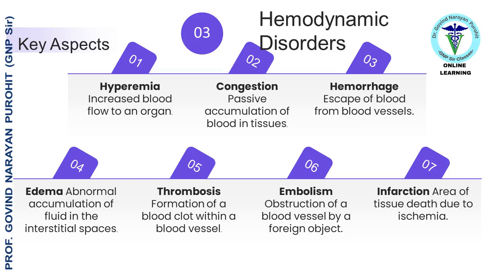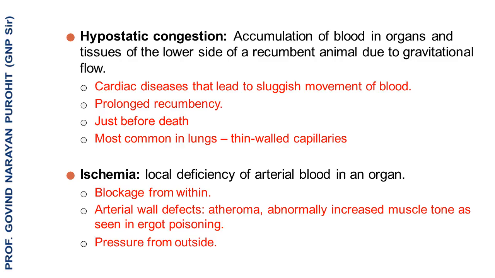Now let us talk about the hemodynamic disorders. Hemodynamic disorders are disorders pertaining to the altered dynamics of blood flow. This include hyperemia, which is increased blood flow to an organ, congestion, which is passive accumulation of blood in tissues, and hemorrhage, which is escape of blood from the blood vessels. This also includes edema, which is abnormal accumulation of fluid in the interstitial spaces. Other hemodynamic disorders include thrombosis, which is formation of a blood clot within a blood vessel, embolism, which is obstruction of a blood vessel by a foreign object, and infarction, which is an area of tissue death due to lower blood supply. Let us discuss the terms further.